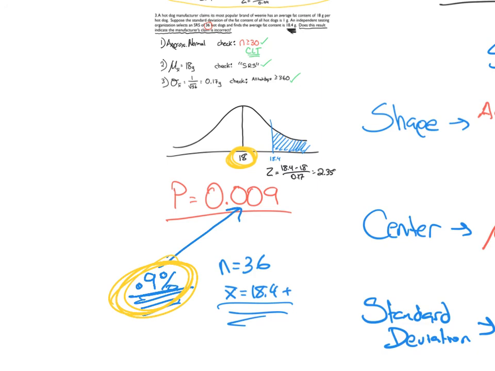So therefore, I would like them to adjust their claim. I think their hot dogs actually have a content that's higher than 18 grams. It might actually be pushing 18.4. Who knows what it's actually pushing? But I just took 36 random hot dogs off the line, averaged them, and it was 18.4. And that should have happened less than 1% of the time. Either I'm super lucky and I should go play the lottery, or their claim is wrong, right? And that's what we have to assess later on in second semester.